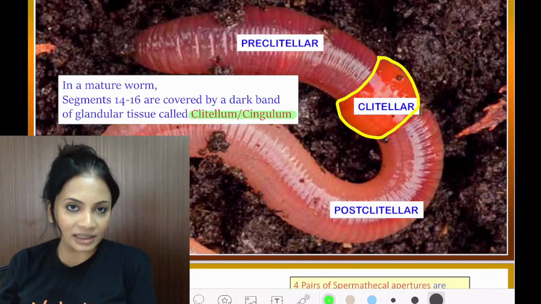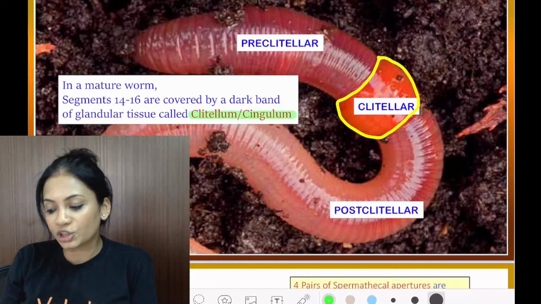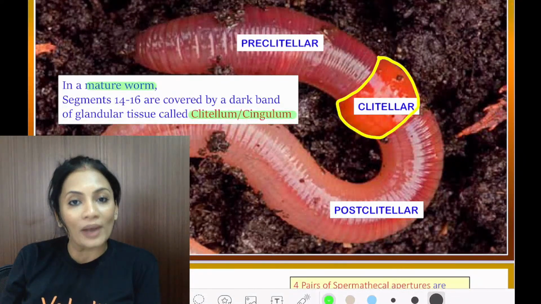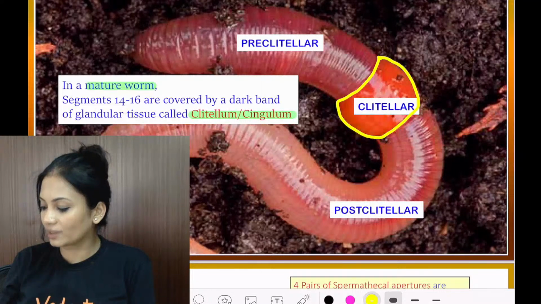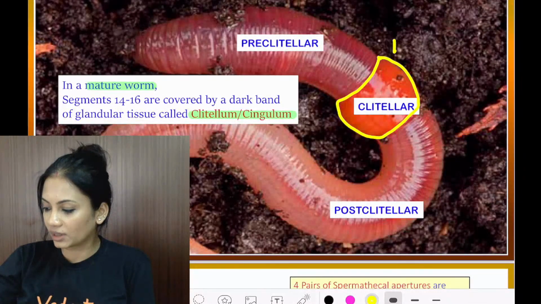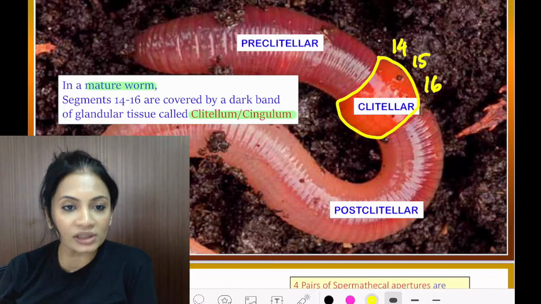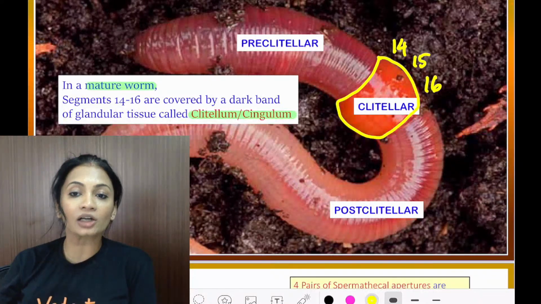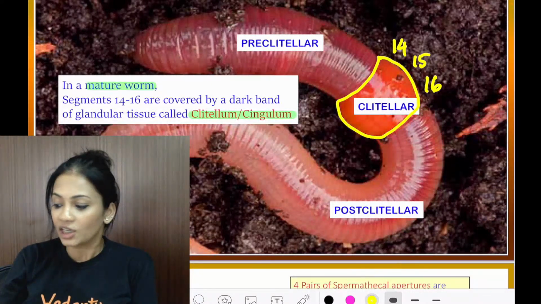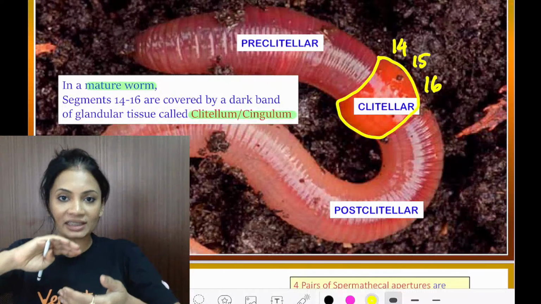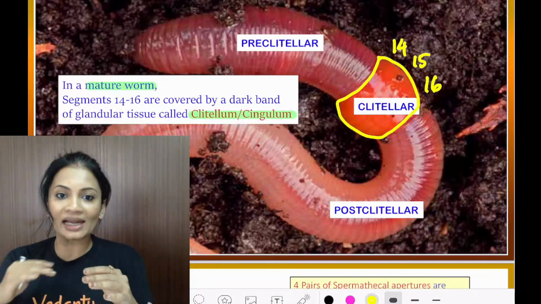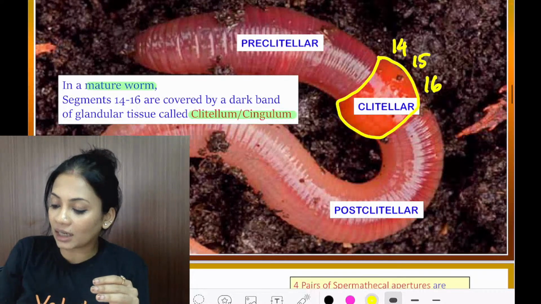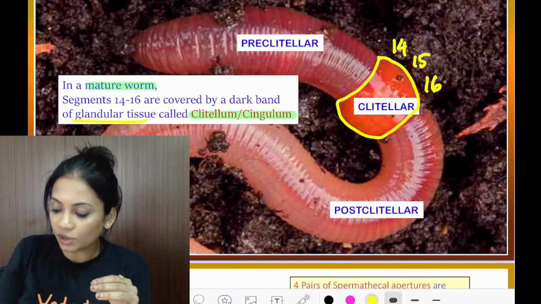In a mature worm, where is this found? It is found on segments number 14, 15 and 16. What you're seeing here is basically a covering present on segments 14, 15 and 16, and it is a covering of glandular tissue.